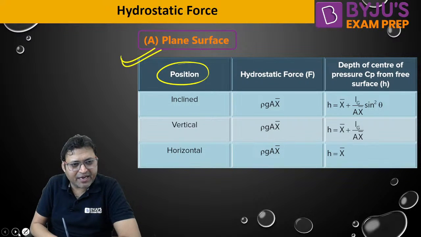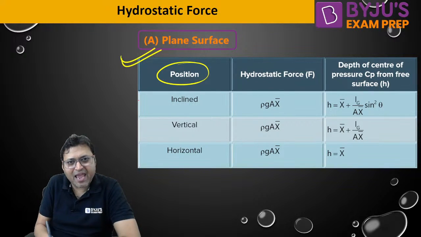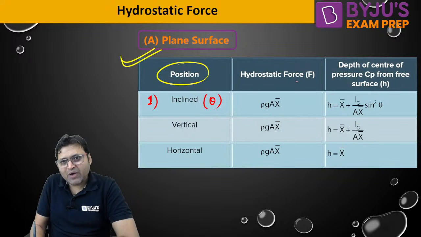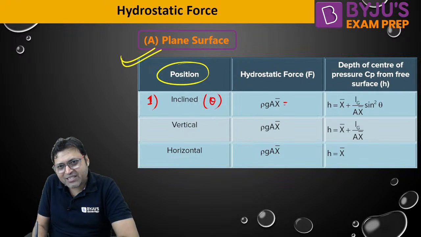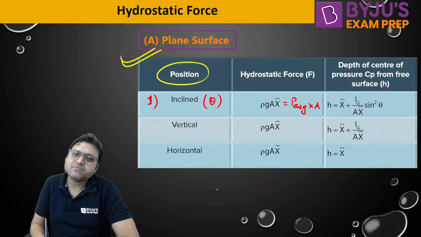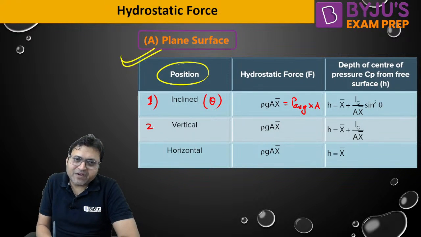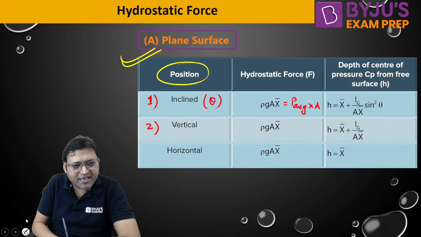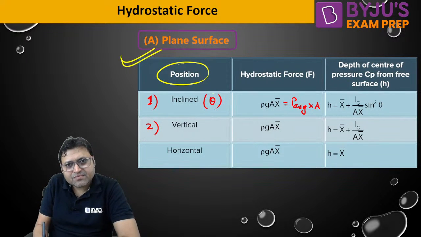The first orientation is when the plane surface has an inclined orientation with an angle theta. So hydrostatic force is rho g A X bar, or we can call it average pressure into area. If it is vertical, what is theta? Theta is the angle of inclined surface with horizontal.